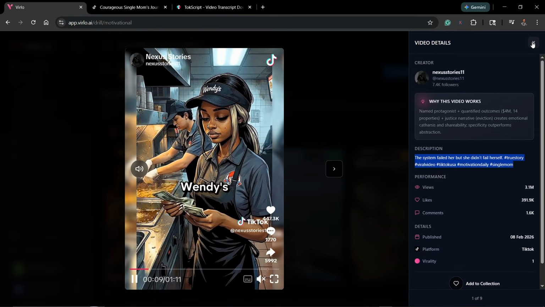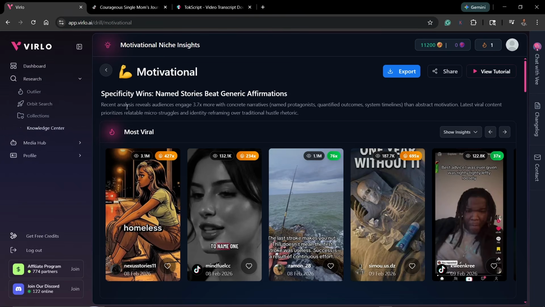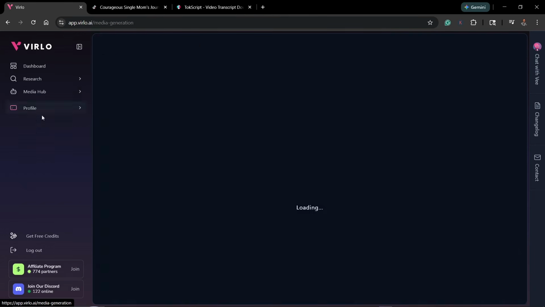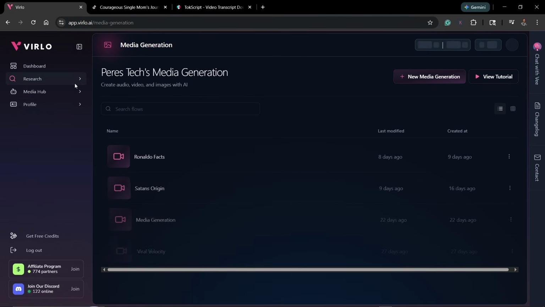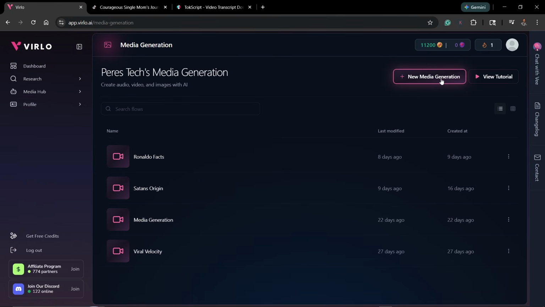Now let me just head back into my Virlo dashboard. Now once you're on your Virlo dashboard like this, all you need to do is simply come over to where it says Media Hub. Now on here, click on media generation. Now once you click on media generation, now come over to where it says new media generation.